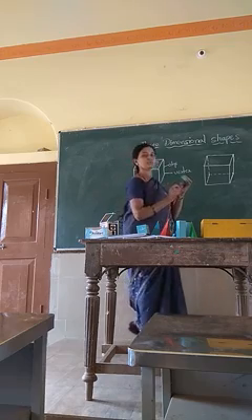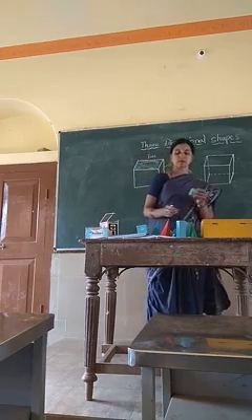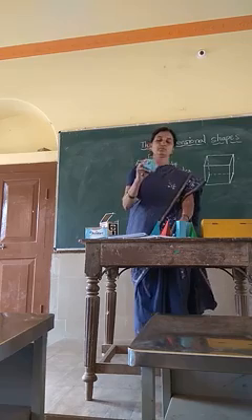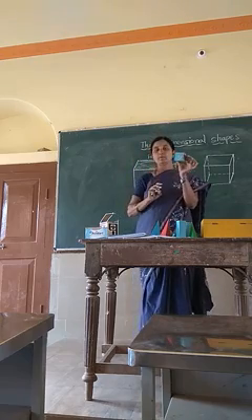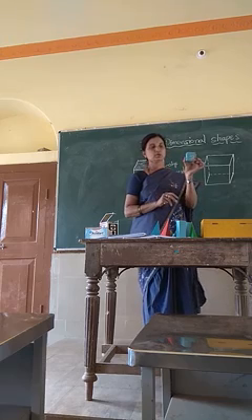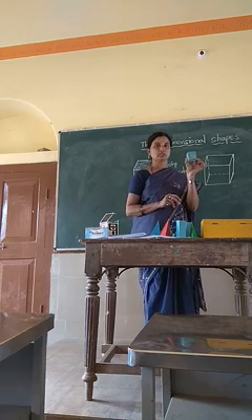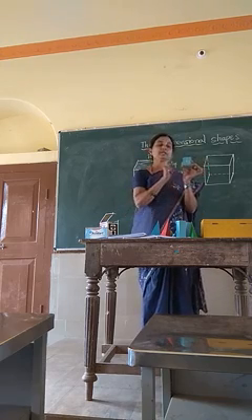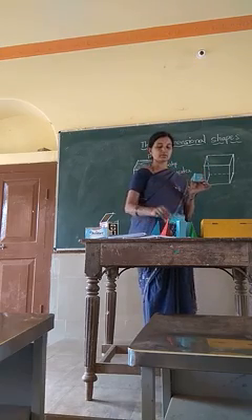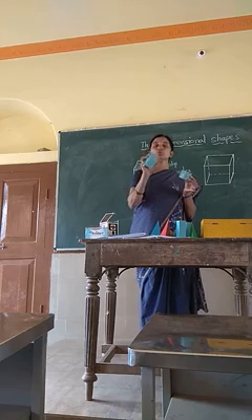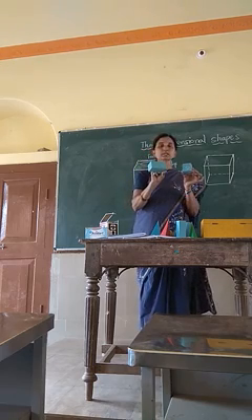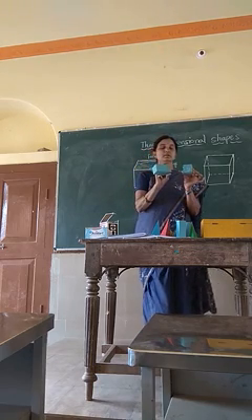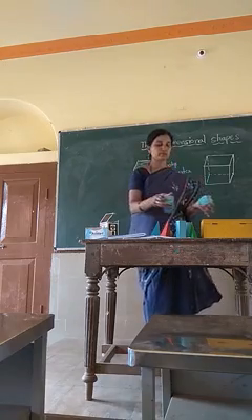The solid figure of a rectangle is a cuboid and the solid figure of a square is a cube. Have you understood, children, the difference between the cube and cuboid? Okay, fine.